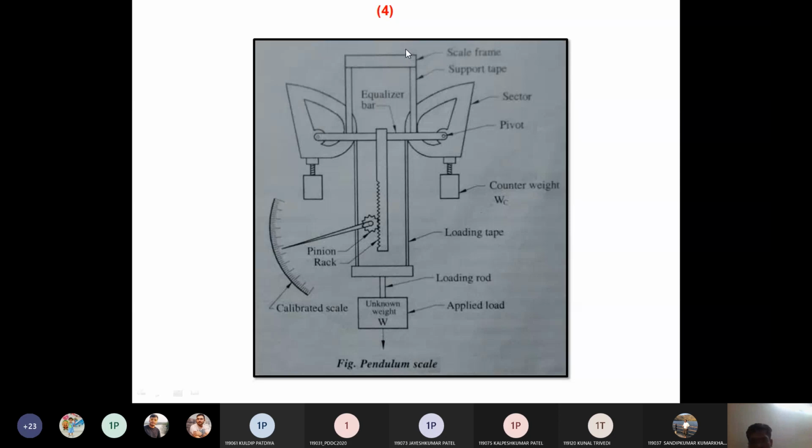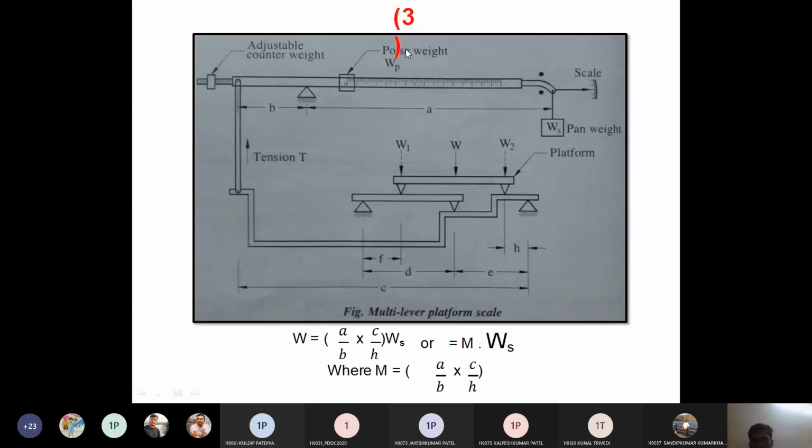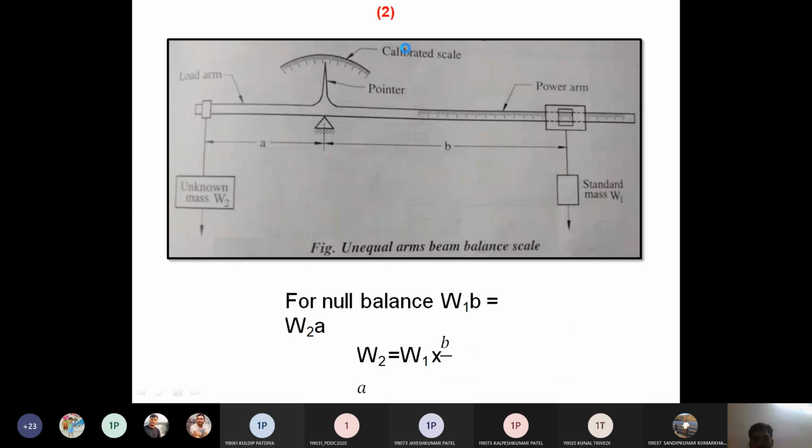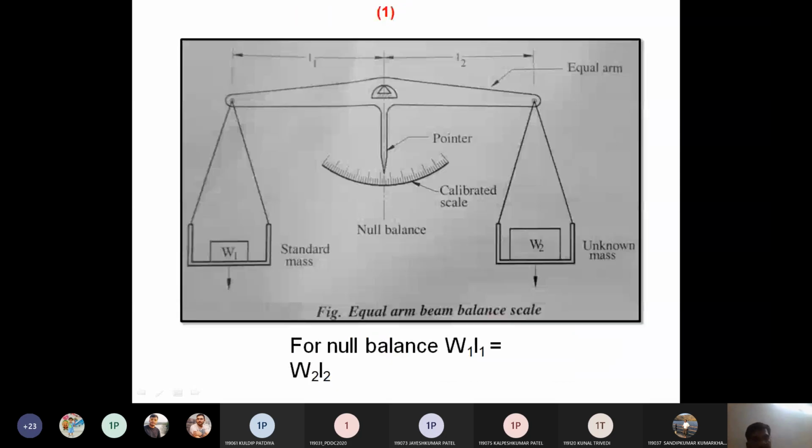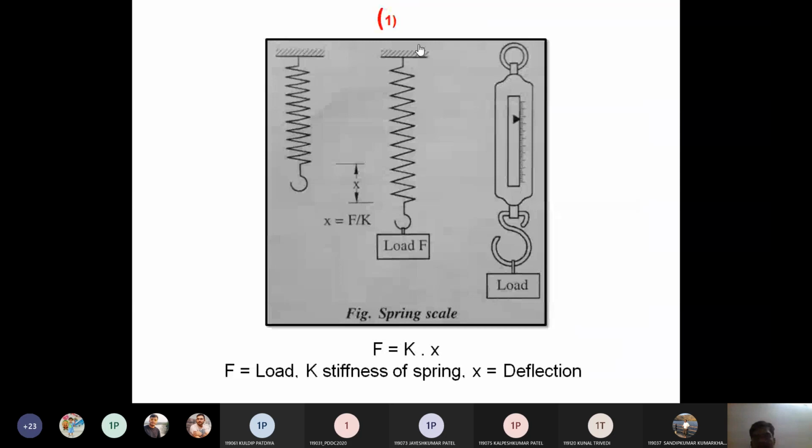Now next one, as we know in the classification, is the elastic force meter, that we discuss now. As we know very well, elastic force meter means when I apply the force, it deforms, and when I remove the load, it once again comes to its original position, right? It is called an elastic member. The same thing applies here, and there is one example, a spring, is given to us. If I apply the load here,